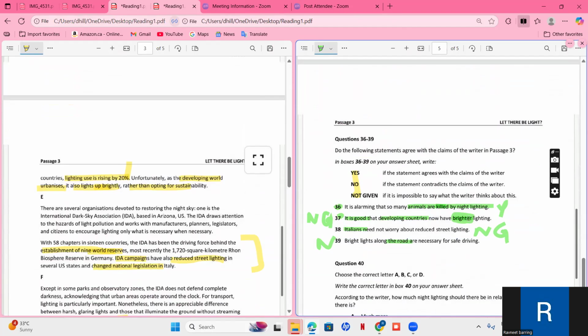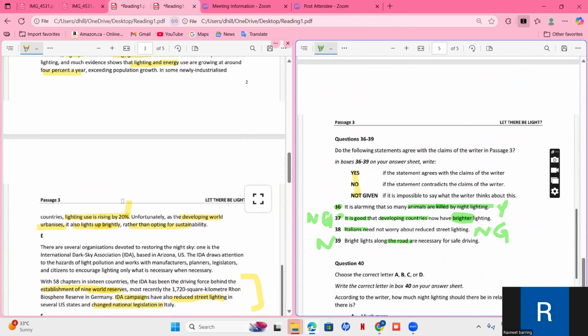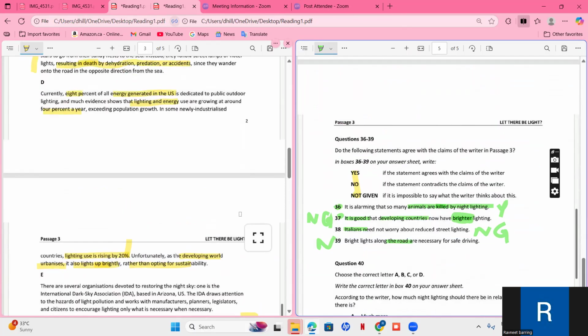It is good that developing countries now have brighter lighting. Unfortunately, as the developing world urbanizes, it also lights up brightly rather than opting for sustainability. 8% of all energy generated in the US is dedicated to powering outdoor lighting, and much of the lighting and energy use are growing at around 4%.